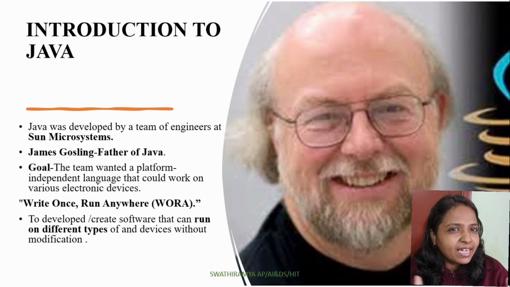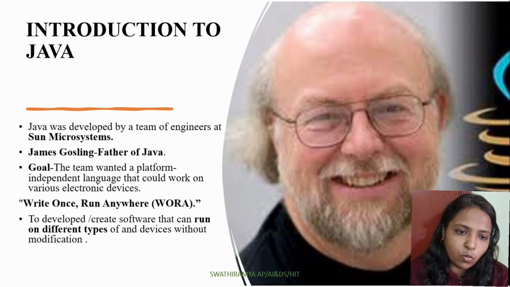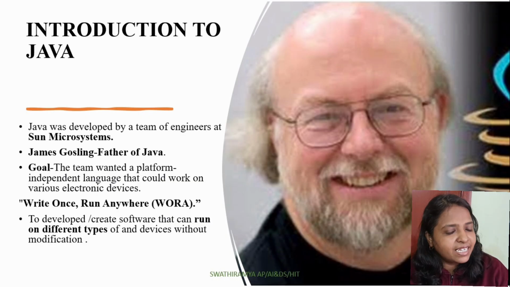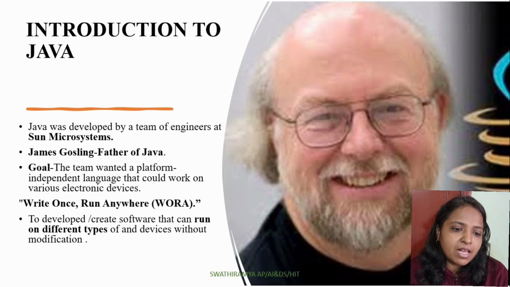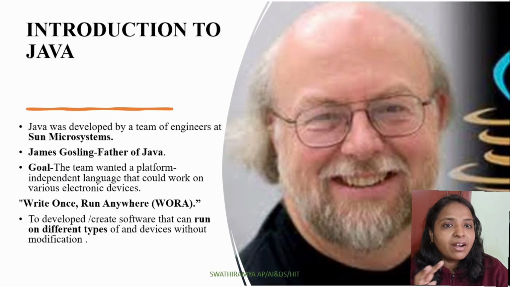The main goal behind developing Java was to create a programming language that could work across different types of electronic devices and operating systems. At that time, programmers often had to modify their programs when moving from one platform to another platform. So Java tried to solve this problem using the idea of platform independence. This led to the most famous concept associated with Java: Write once, run anywhere. We simply call it WORA. Write once and run anywhere.